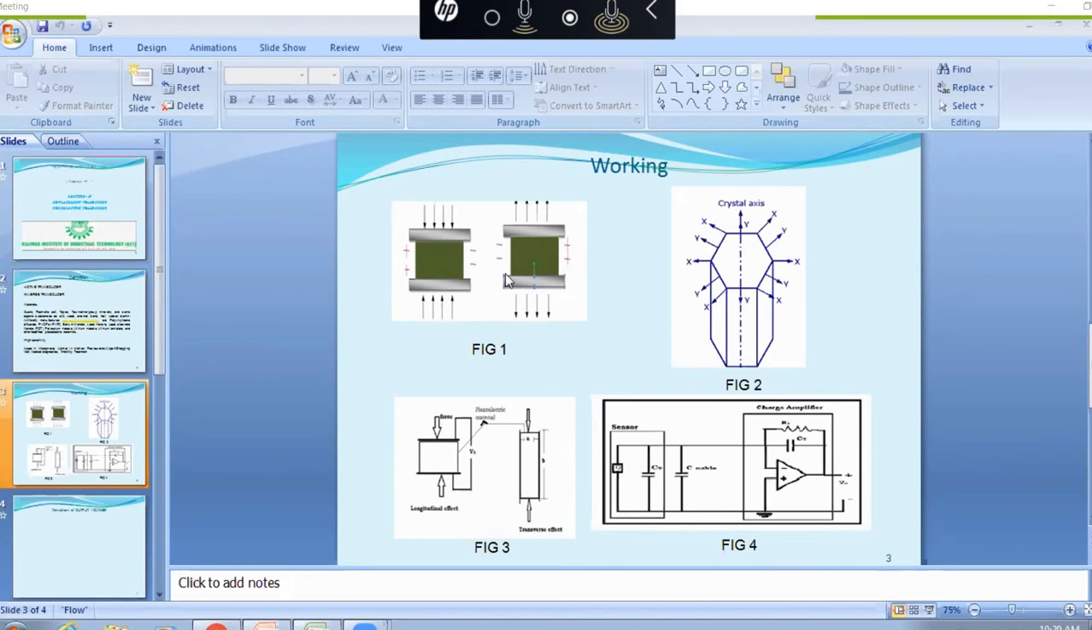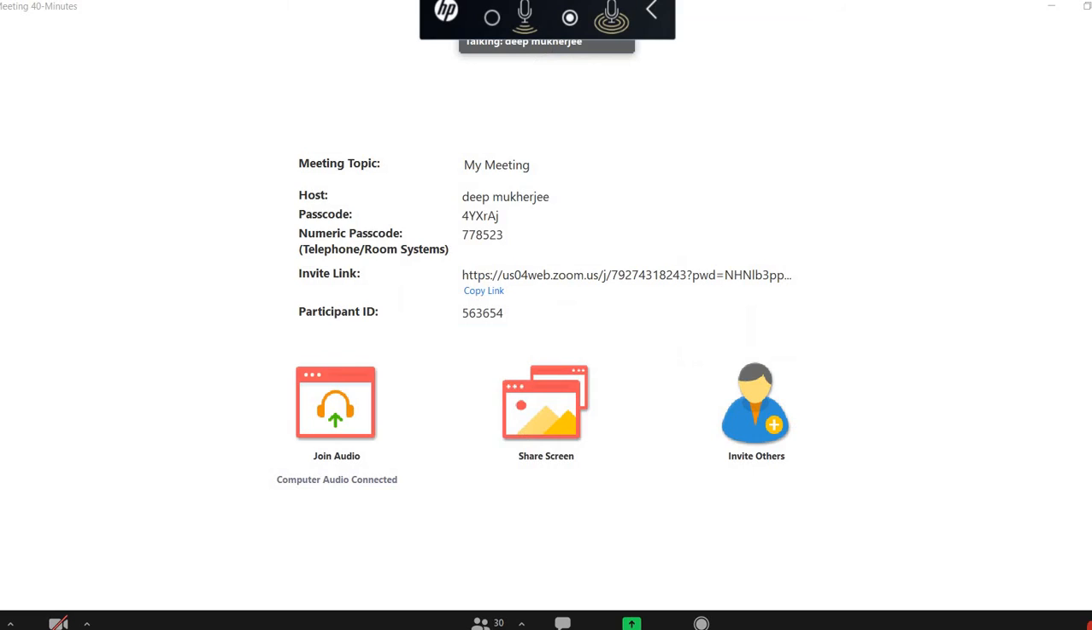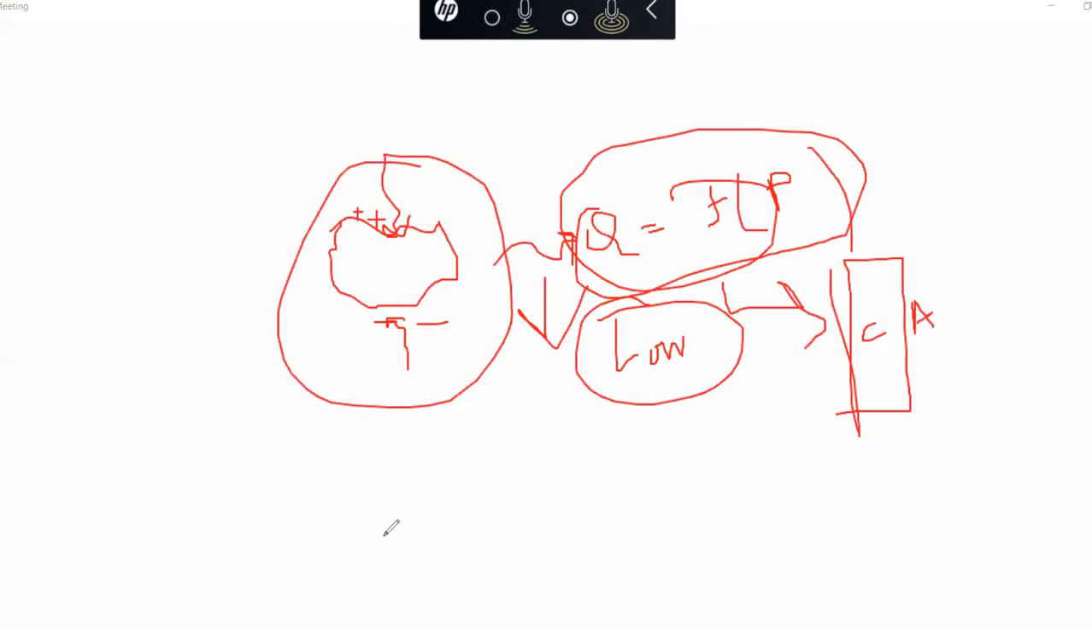So this is the basic schematic diagram of the piezoelectric crystal, and this is the equivalent circuit diagram. With the charge amplifier, when we apply it, we will be getting the output. Suppose here we are getting voltage, and then it goes to the charge amplifier. Now what we can write here is that F is proportional to Q.